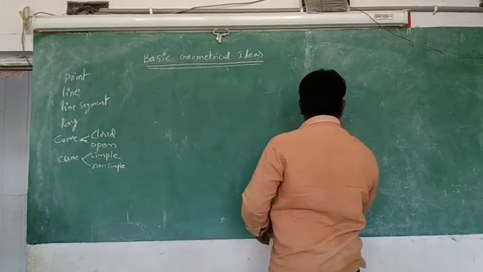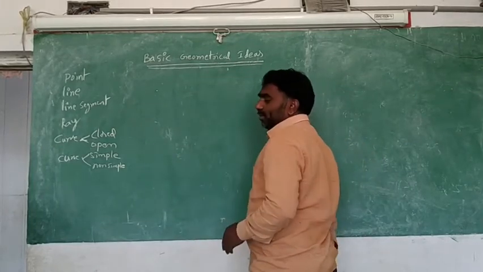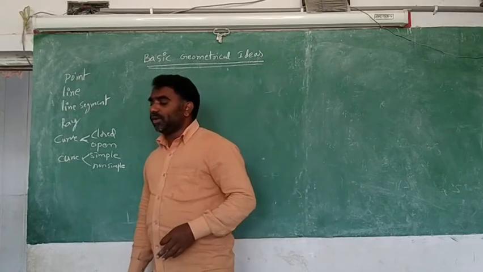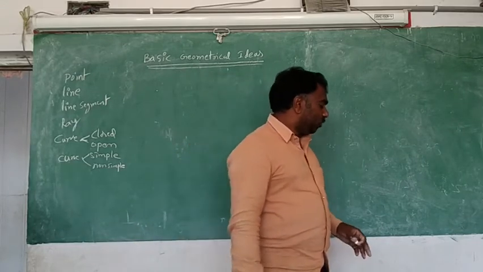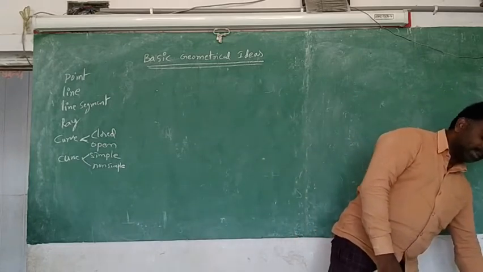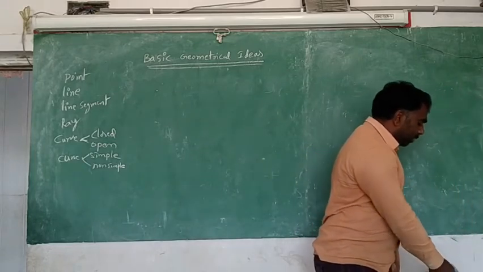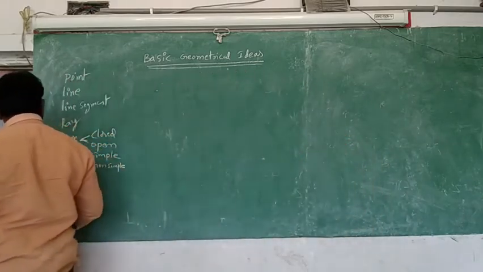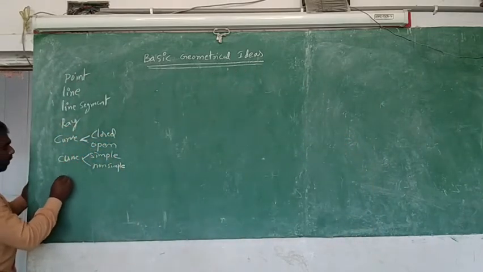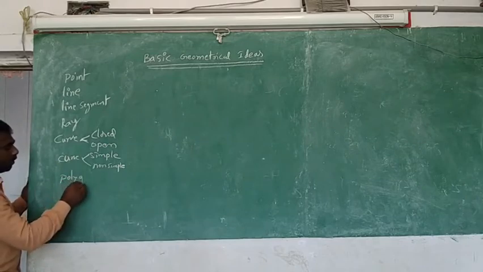The first one is called a polygon. The second one is called a polygon. The third one is also a polygon. The fourth one is also a polygon. The fifth one, only the fifth one, because a curve is there, is not called a polygon. Okay, so we are going to learn here about the polygon. We learned about the polygon today.